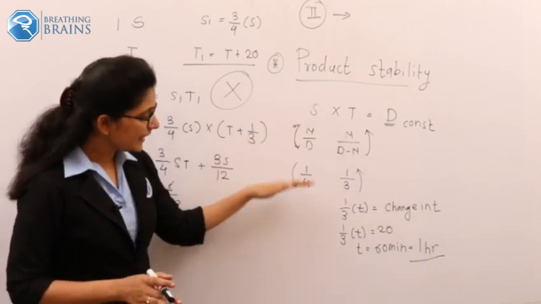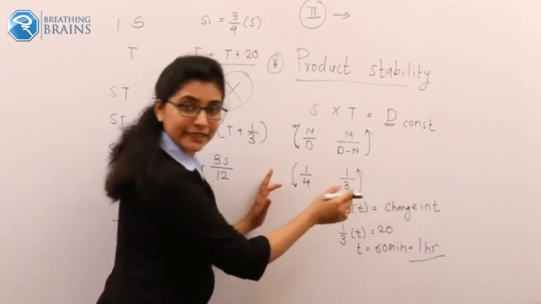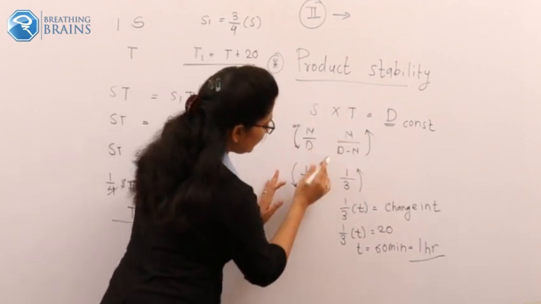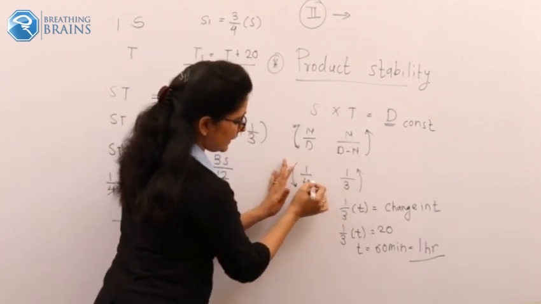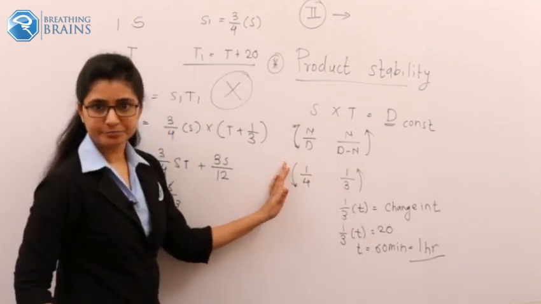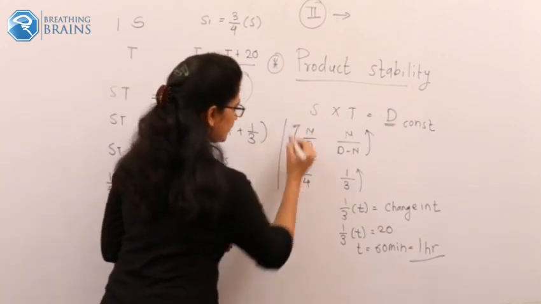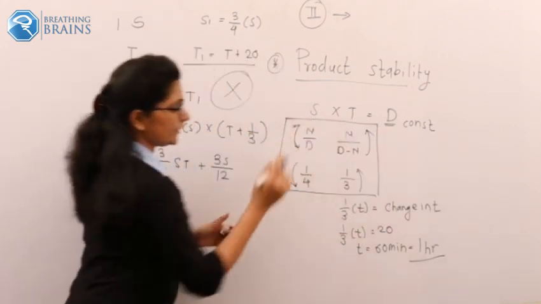So when our speed gets decreased by 1 by 4, the other quantity, the time, gets increased by 1, numerator as it is, and the denominator will be d minus n, 4 minus 1, so it is 3. And the further ones are very easy. So just remembering this is most important in this problem.